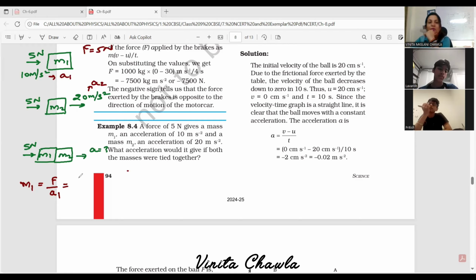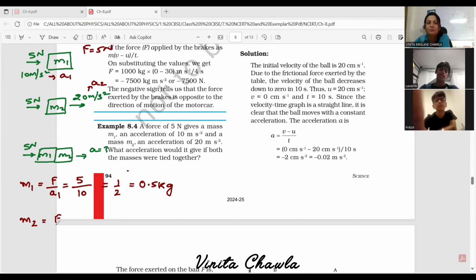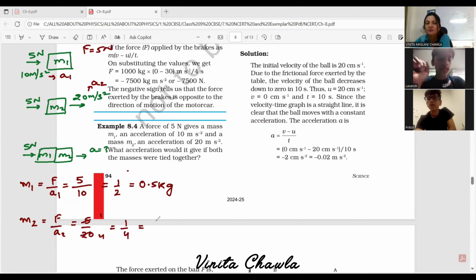Put the value. Force is 5 Newton, acceleration is 10 meter per second square, so we'll get half, 0.5 kg. Mass is measured in kilograms. And similarly, we can find M2. So what is the value of M2? It is F by A2. So 5 divided by 20. It's 1 upon 4, or in decimal, we can write 0.25 kg, no?